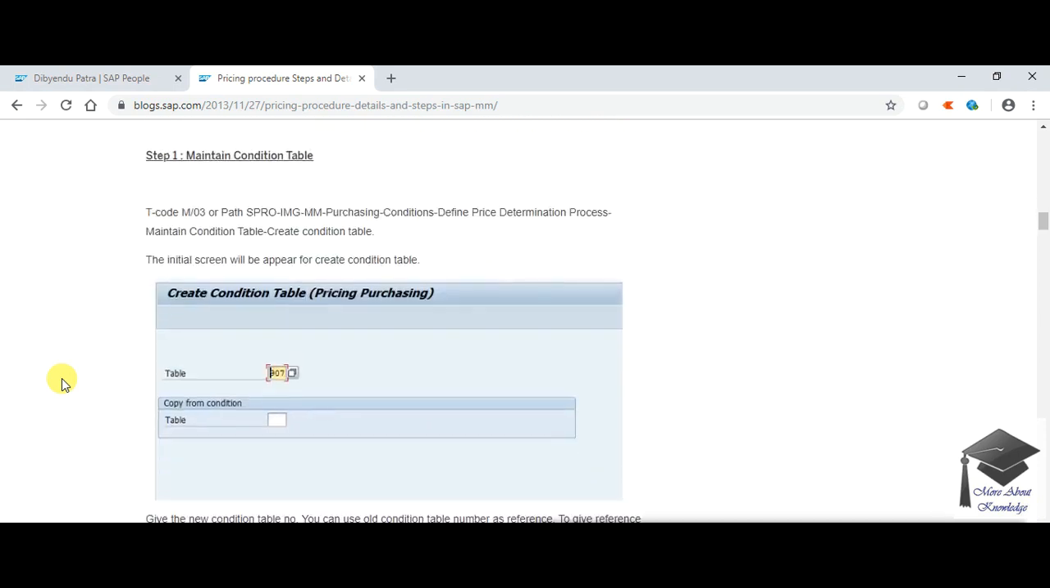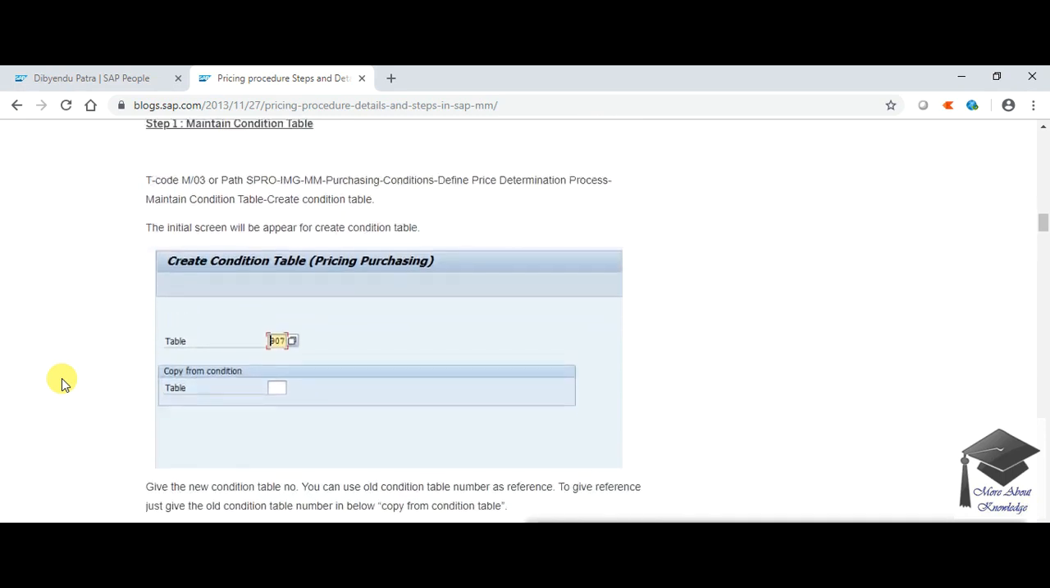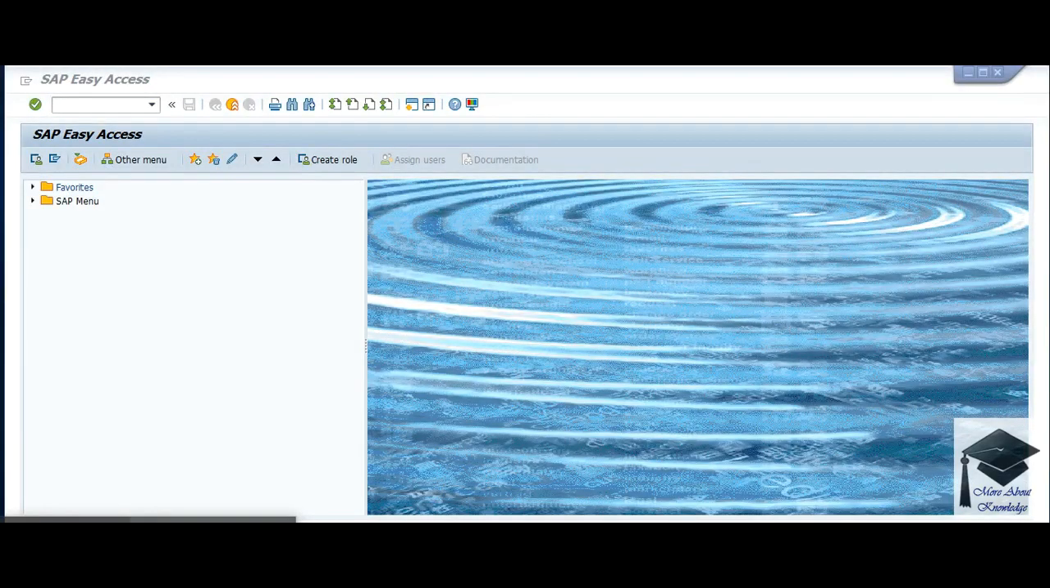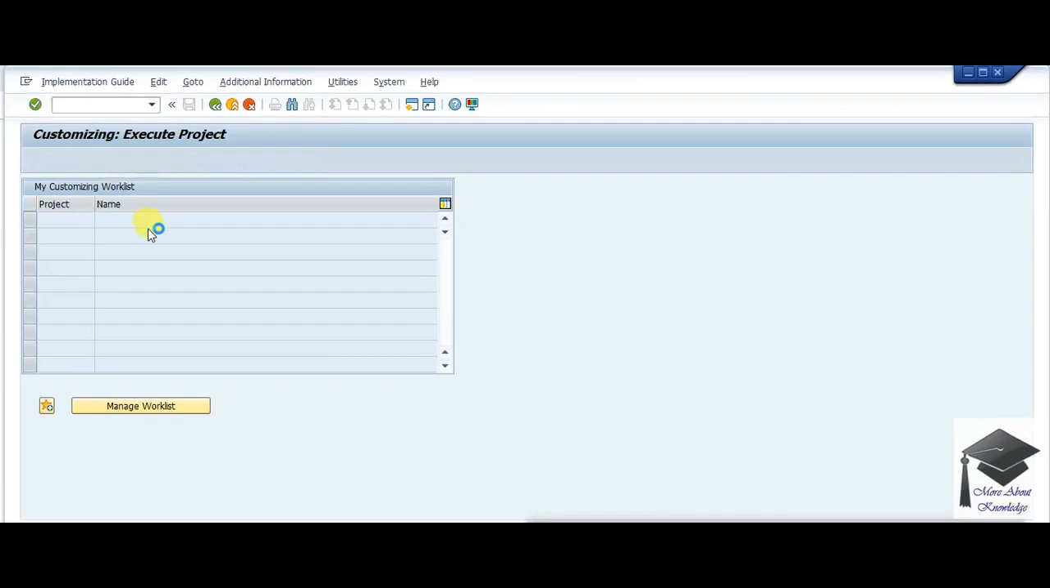So first, you need to maintain a condition table. You need to go to M/03 for MM or V/03 for SD, or you can use the predefined SPRO path. Let's go to the SAP system and create a condition table as defined here. As I said, we need to go to the M/03 transaction, or you can go by the SPRO path. Let me show you the SPRO path first.